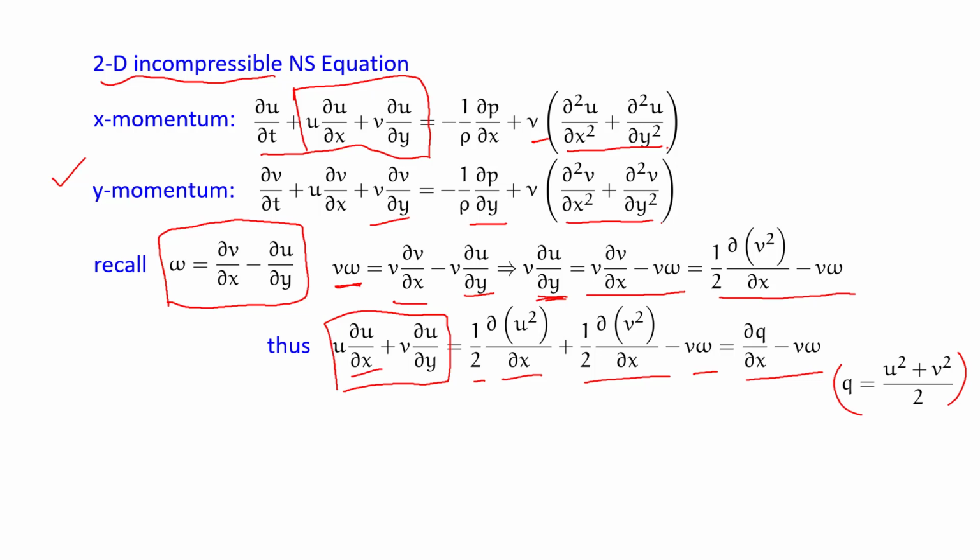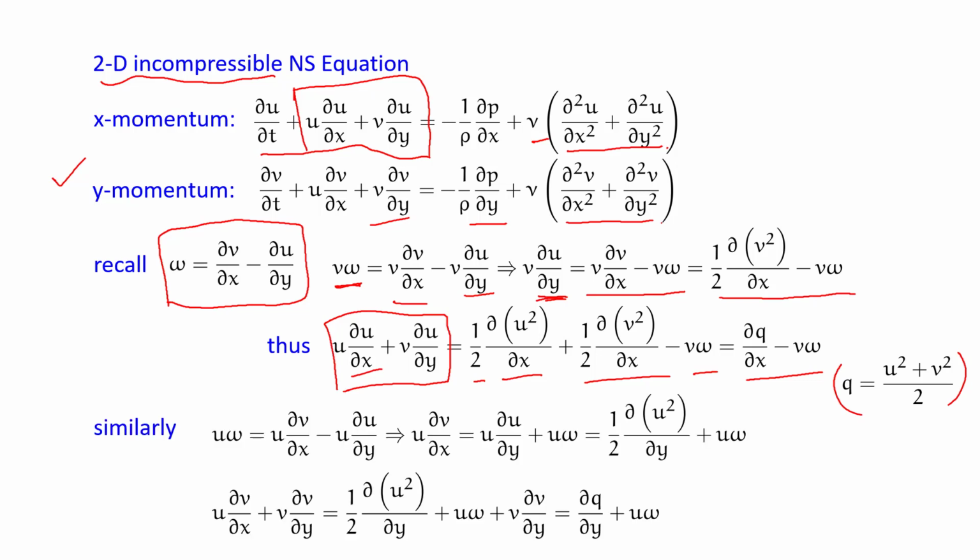Now I do a similar type of analysis in the y momentum equation. So in the y momentum equation, I start with u omega, that is u del v del x minus u del u del y, and this gives me u del v del x equals u del u del y plus u omega. U del u del y once again is half of del y of u square.